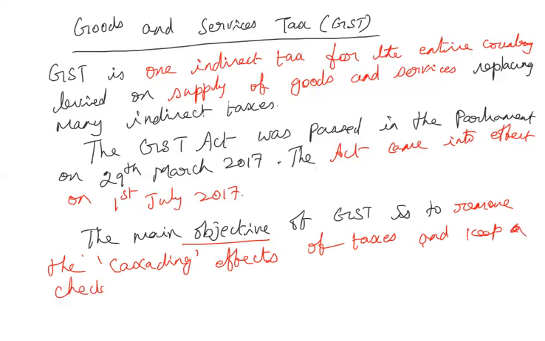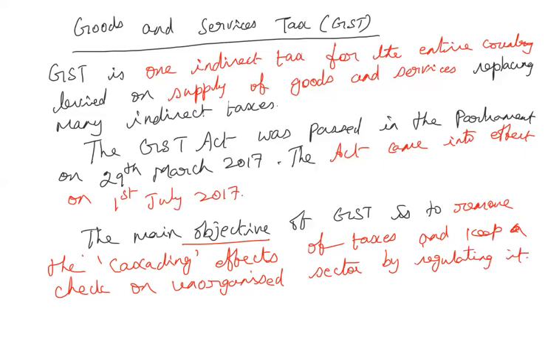They are all evading the taxes, mostly the unorganized sector. They are evading the indirect tax, the taxes on goods and services. So in order to keep a track on all the unorganized sector by regulating it.